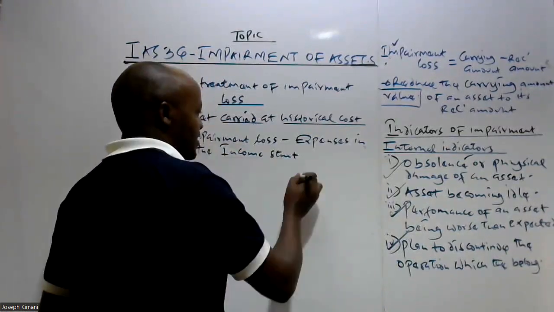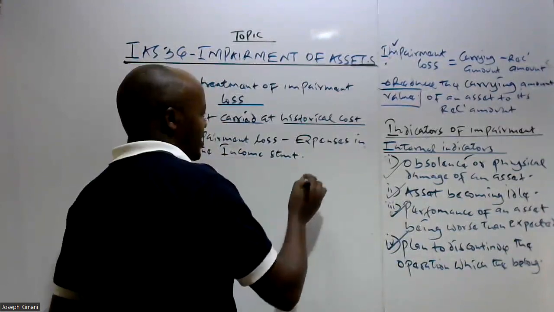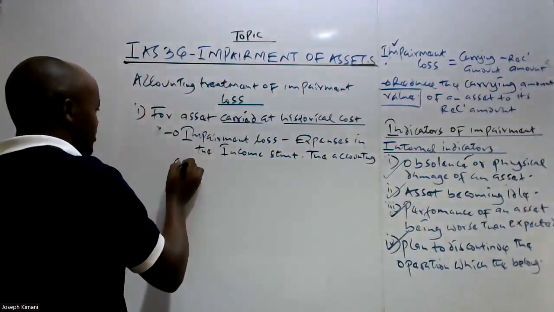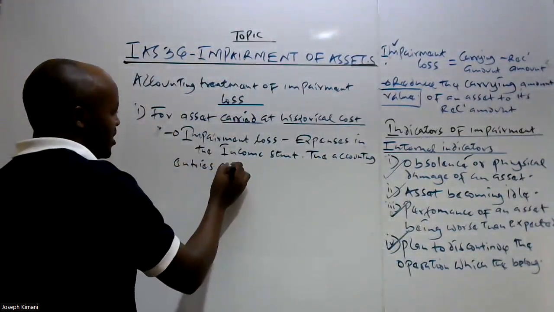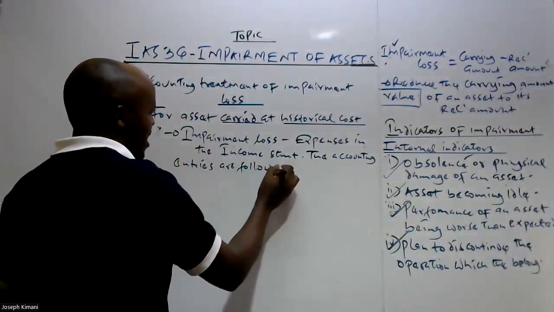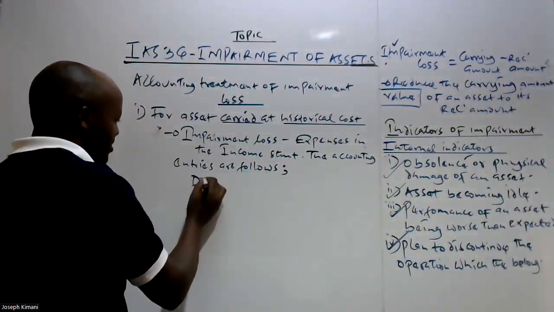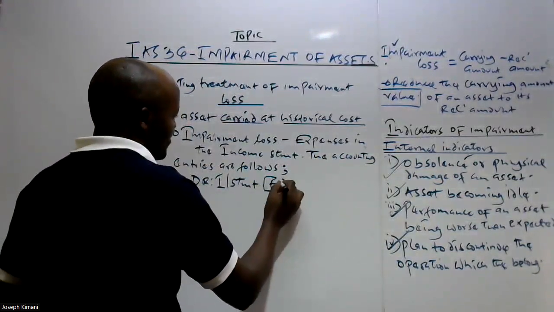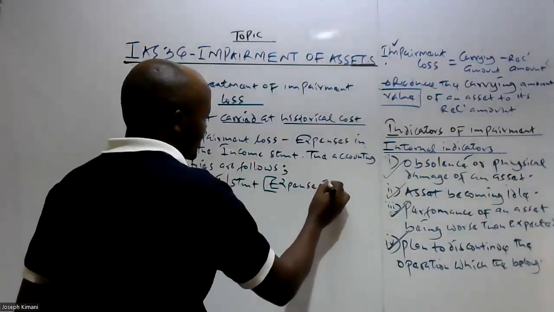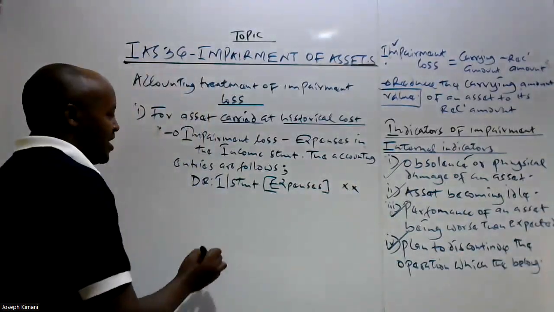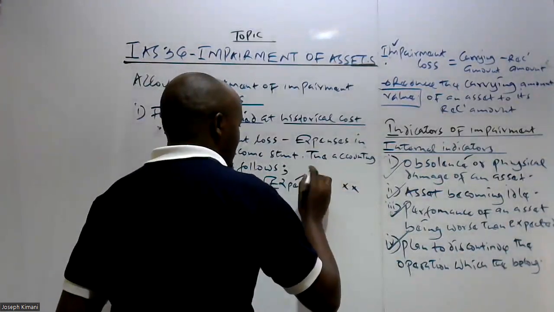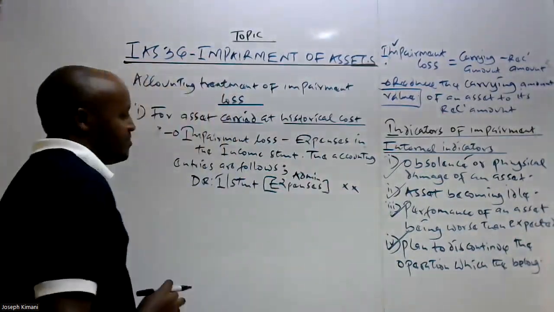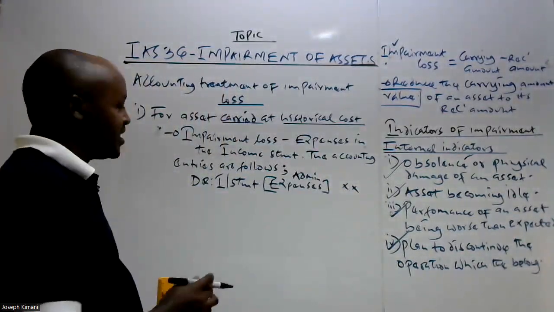What are the accounting entries for such impairment loss? They are as follows. One, we debit the income statement. Debiting the income statement means that we treat this amount of impairment loss as an expense in the income statement. And it is important to mention that this impairment loss should be classified as part of the administrative expenses.